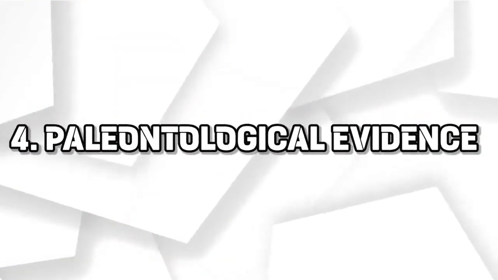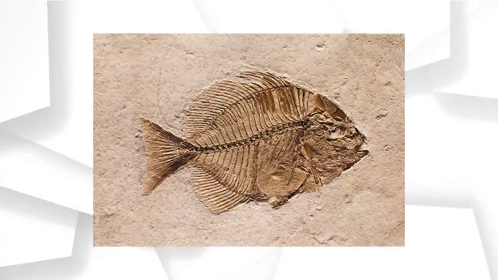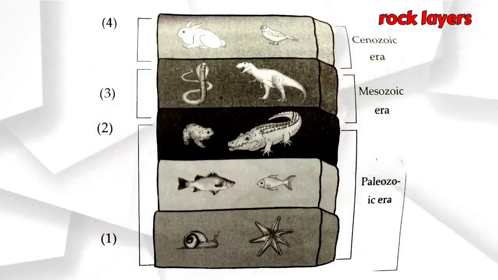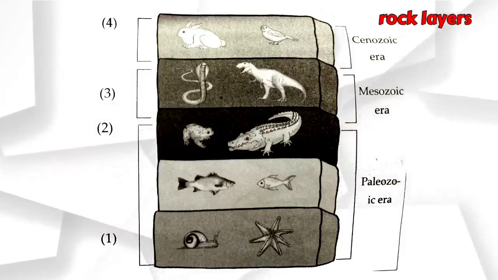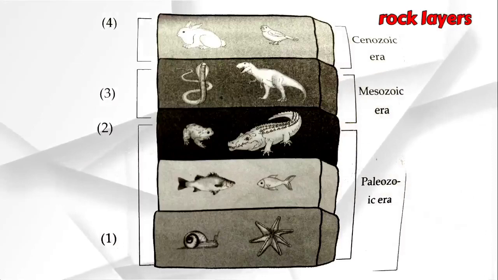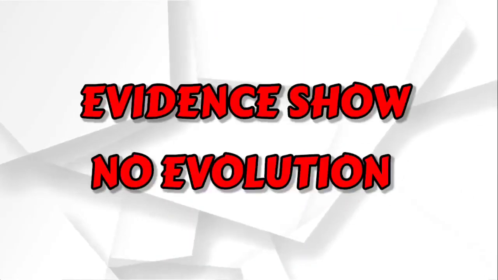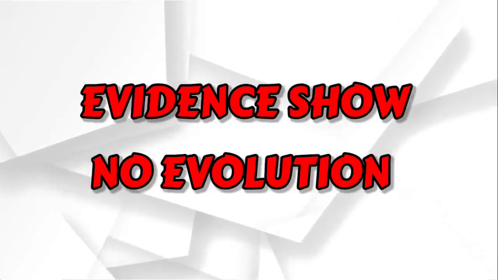4. Paleontological evidence. Evolutionists claim that there is paleontological evidence for evolution. They say that fossils of lower species can be seen down in the rock layers, and fossils of higher species can be seen upside in the rock layers. But when we examine fossils, the evidence is showing the opposite.